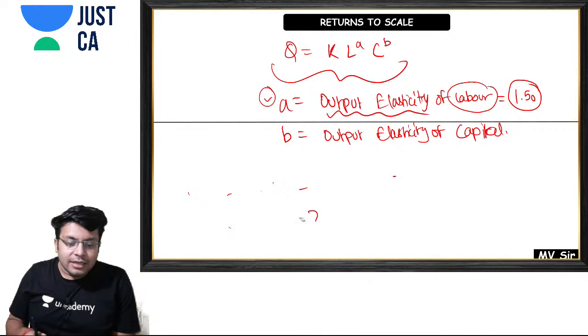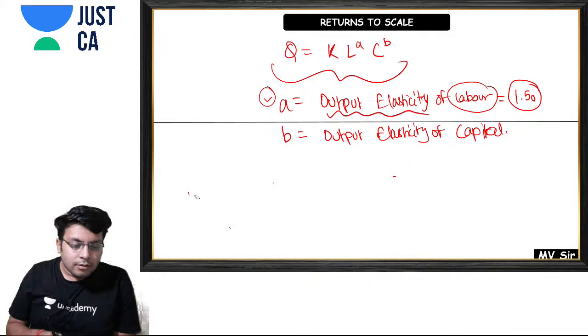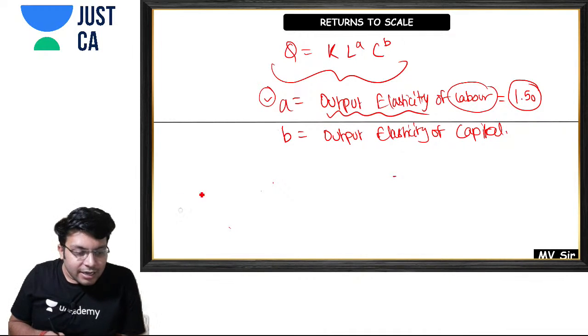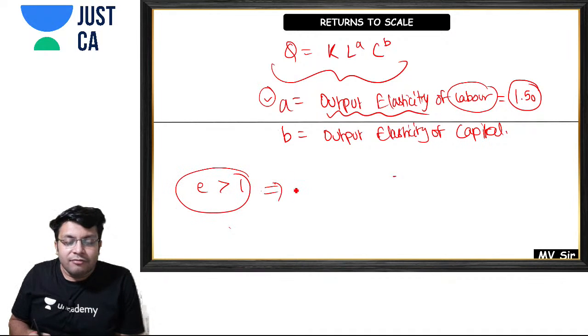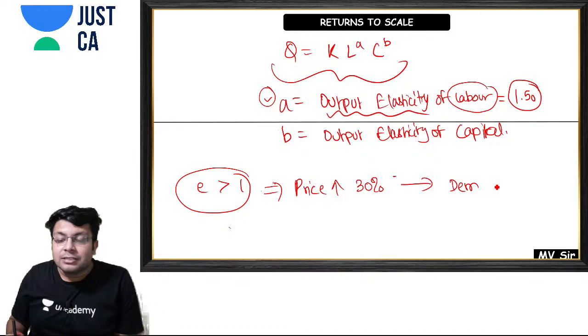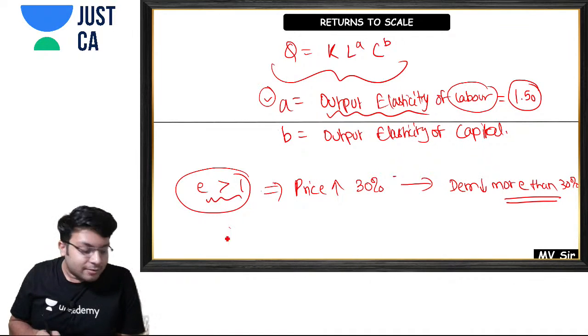When my elasticity is greater than 1, what happens? If I increase my price by 30%, then what will happen? My demand will decrease by more than 30%. Sir, why more than 30%? Because here it is greater than 1.